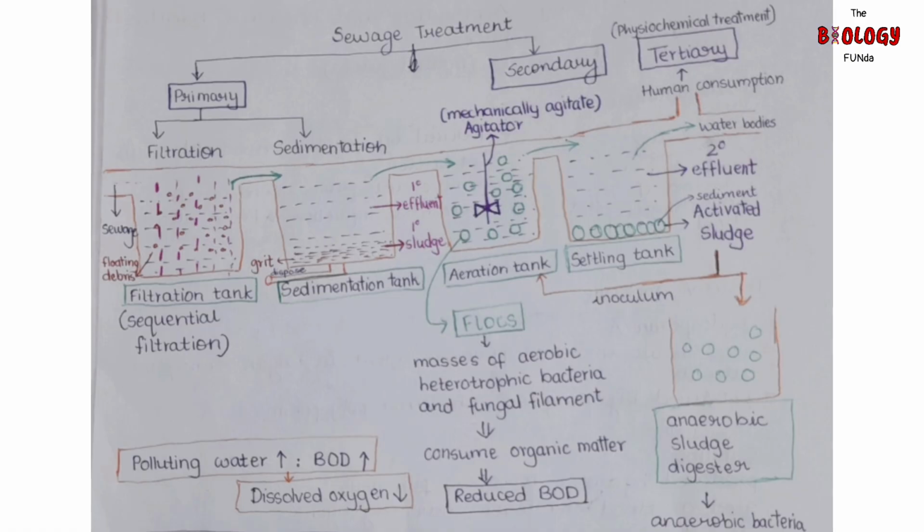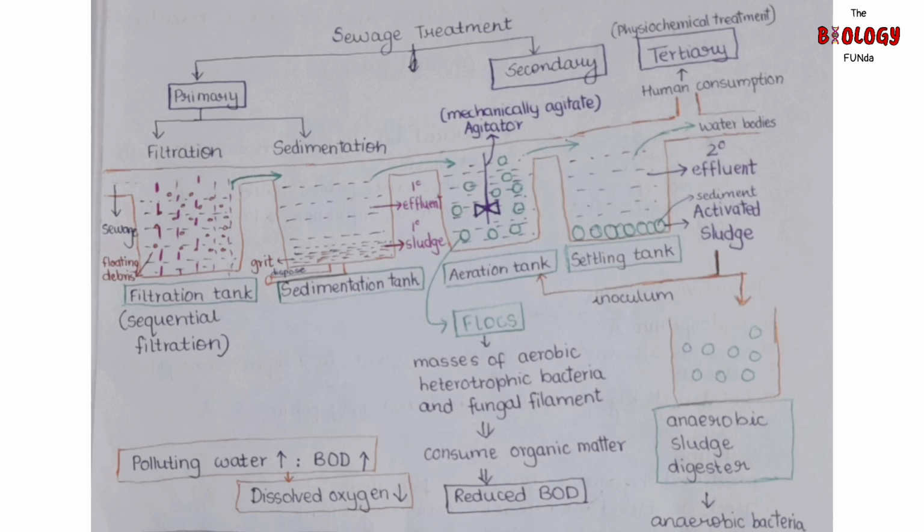In the filtration tank, firstly the sewage is passed. Here the floating debris are removed using the screens or the filters. There are different types of filters. They are in sequence and the floating debris are removed using the filtration. This filtration is also called sequential filtration.